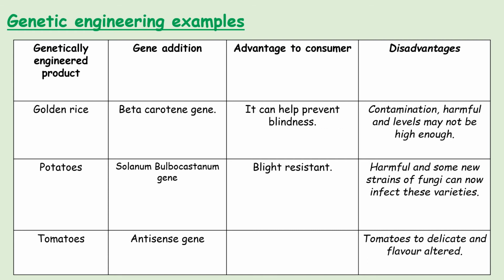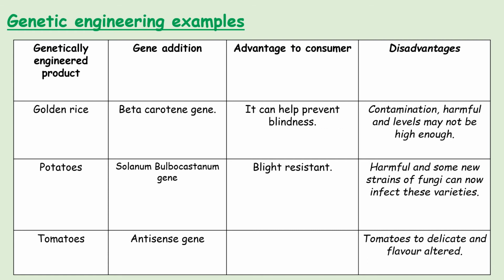And the advantage to consumers is that it's blight resistant. The disadvantage is that it can be harmful, and some new strains of fungi can now infect these variants. And the last one is tomatoes.